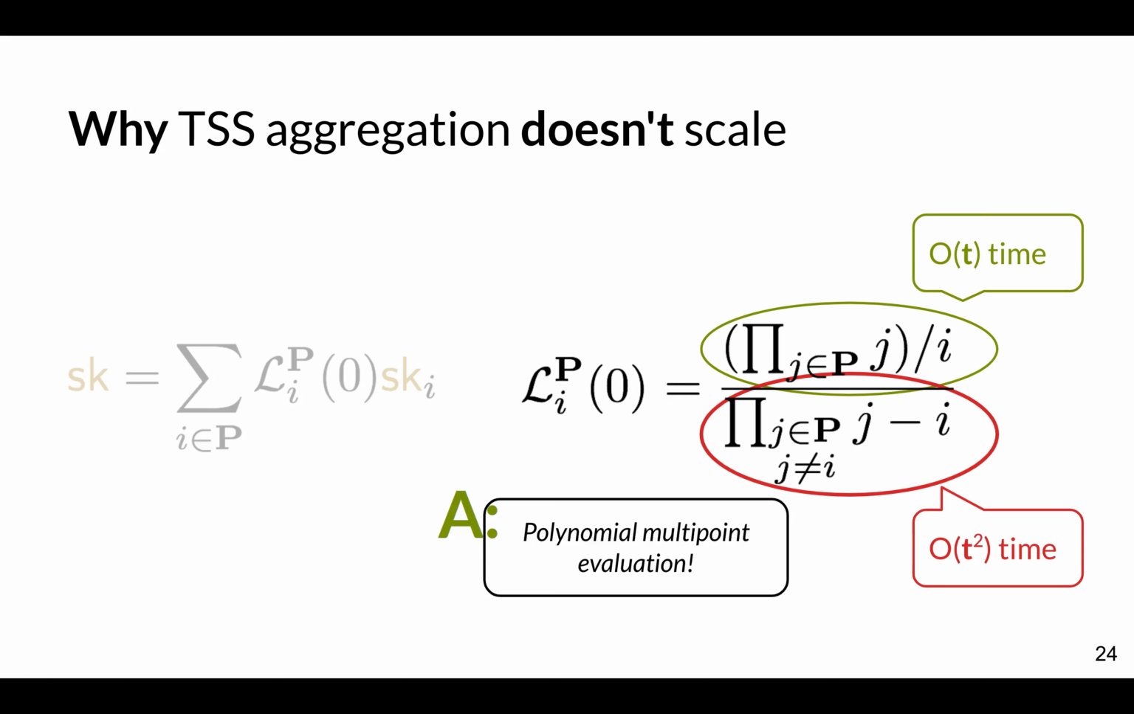And it turns out that you can do it much faster using a polynomial multipoint evaluation. And I won't go into details about that, but the idea is that you take a derivative of a certain polynomial. In fact, you take the derivative of the accumulator polynomial that I mentioned before, and you evaluate that derivative at all of the points in P. And then you get all of the denominators. And so you can check out our paper for more details on that.